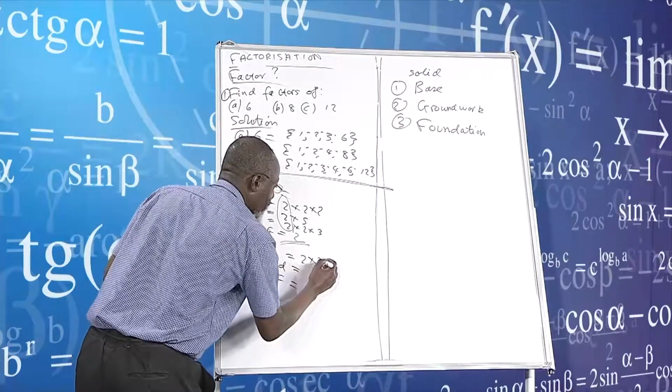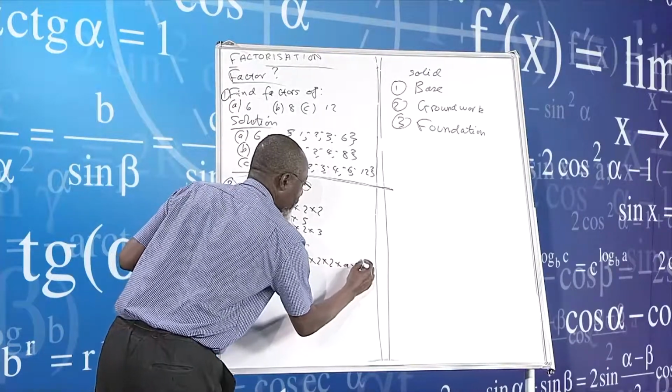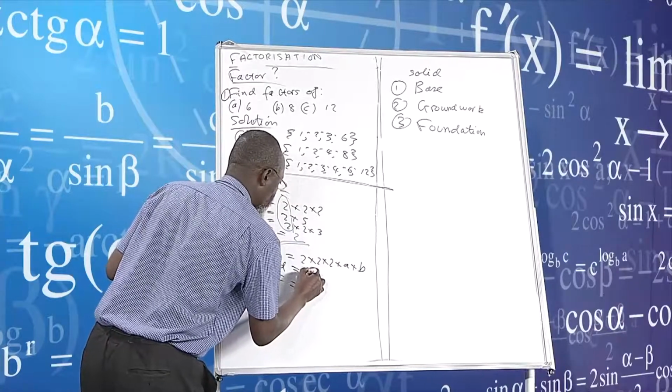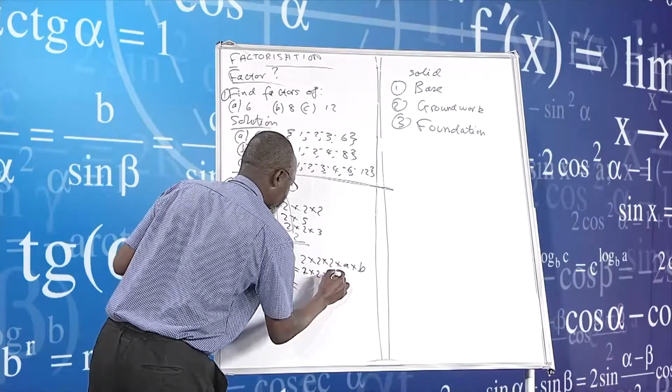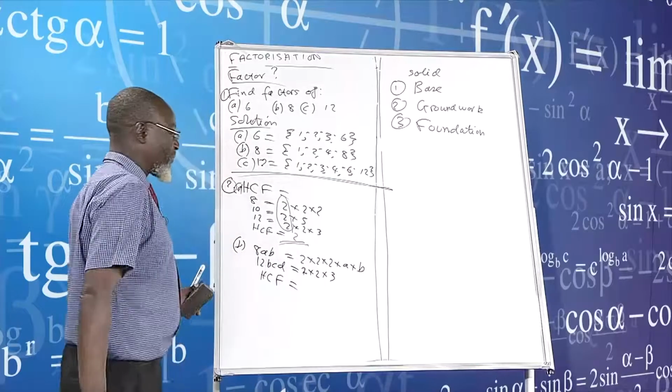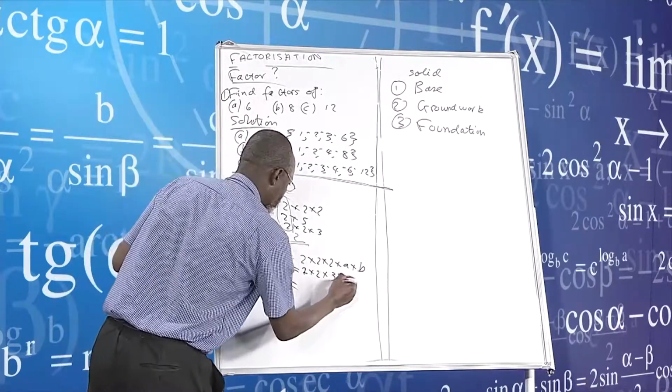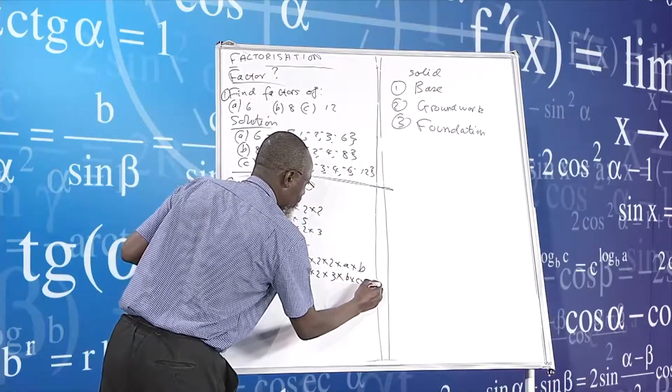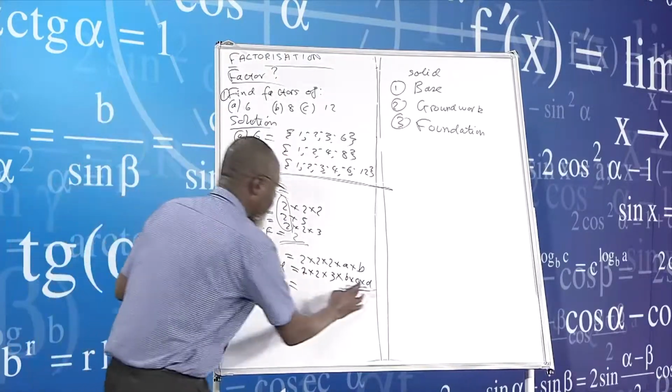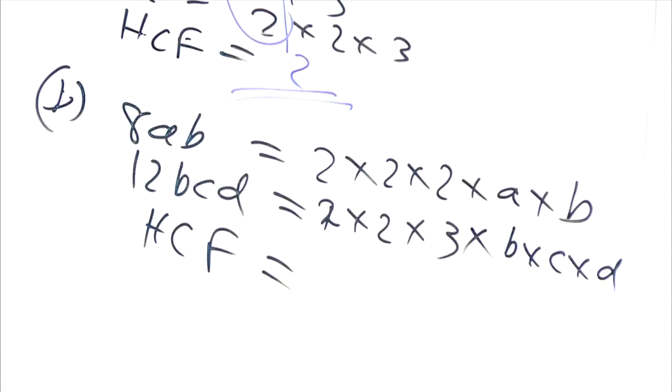So we've got 2 times 2 times 2, and then A and B. We also have 2 times 2 times 3, which is 6 times 2. 6 times 2 is 12. And then multiply by B times C times D. What are we saying? What is now the highest common factor?